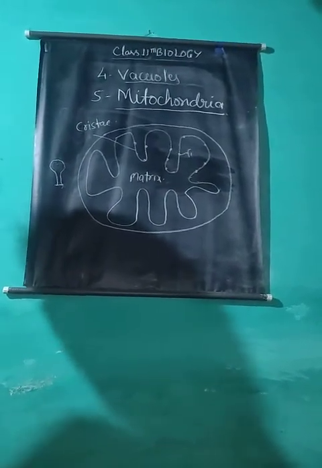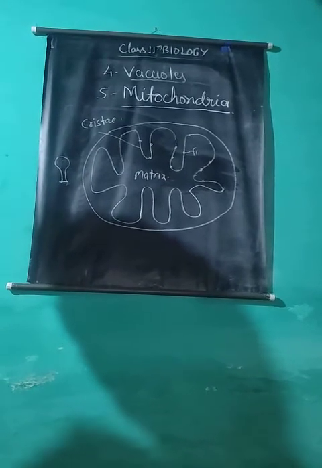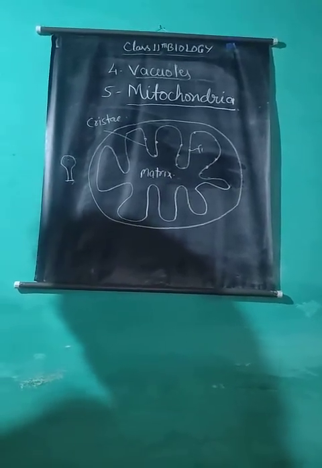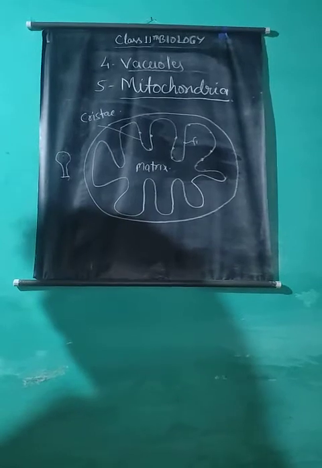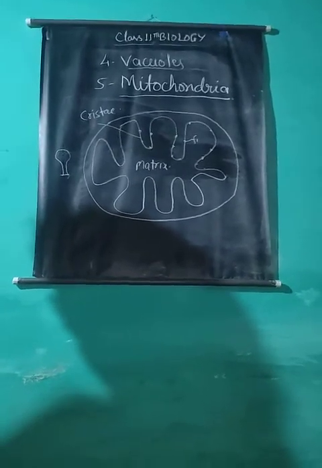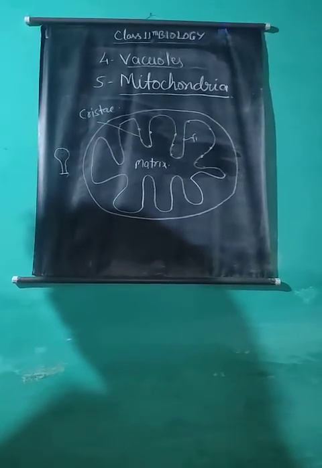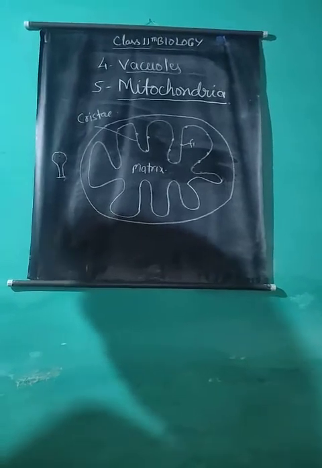Previously, the F1 particles were thought to contain all the enzymes required for the electron transport system and for oxidative phosphorylation, hence named electron transport particles or ETP.